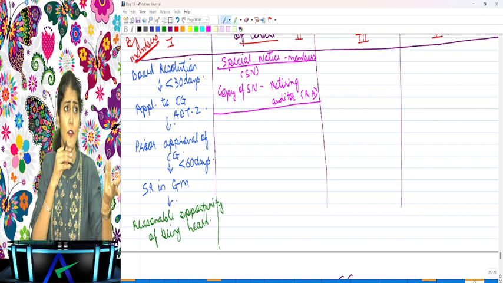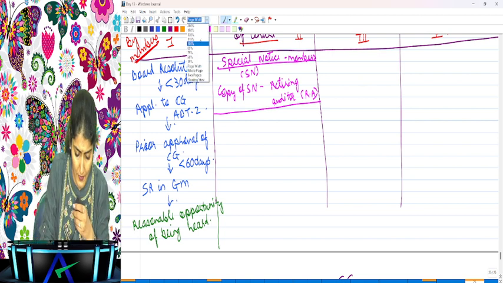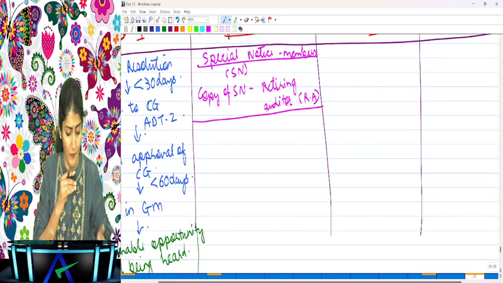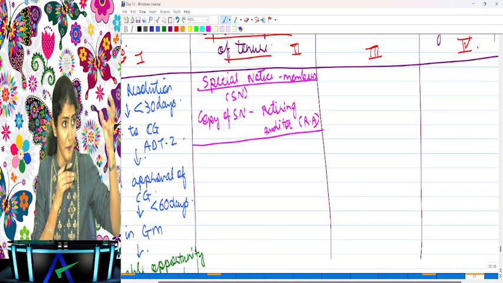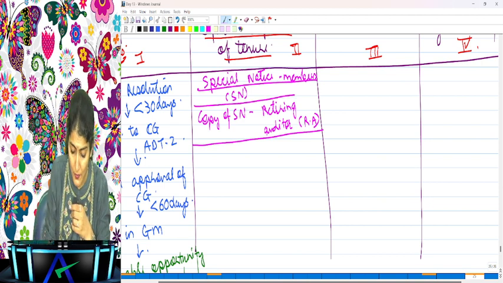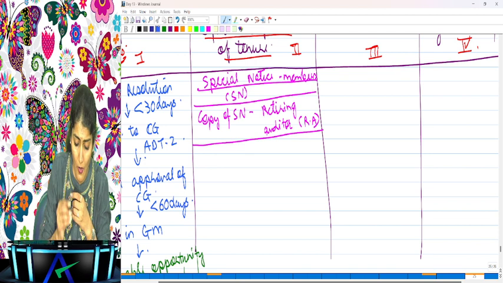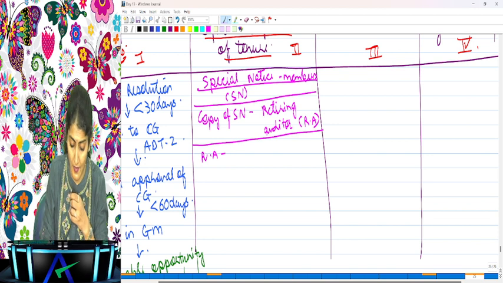See, members of our company are telling us to remove this fellow as the auditor of the company. Are you able to follow it, everyone? Special notice will be received from the members by the company. Then the copy of the special notice is to be sent to the retiring auditor. Then what can the retiring auditor do? He can, the RA, the retiring auditor, make a representation in writing.